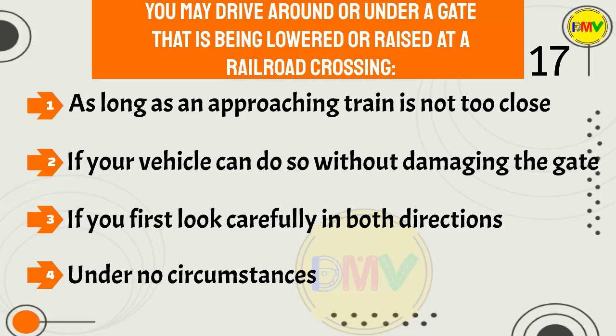Question 17. You may drive around or under a gate that is being lowered or raised at a railroad crossing: 1. As long as an approaching train is not too close. 2. If your vehicle can do so without damaging the gate. 3. If you first look carefully in both directions. 4. Under no circumstances.